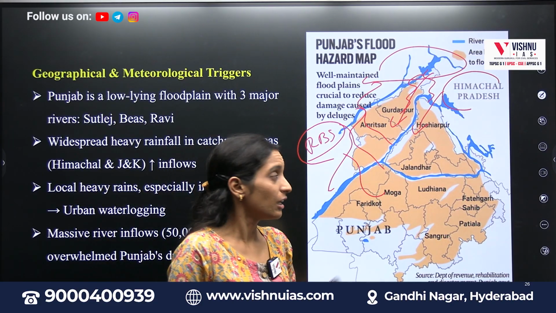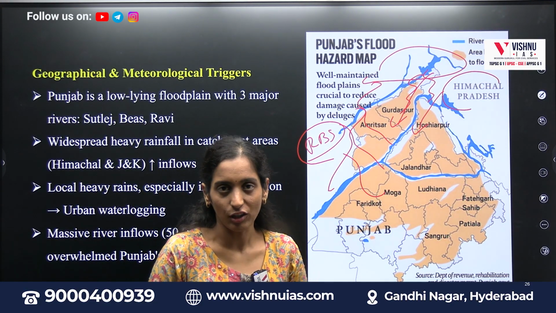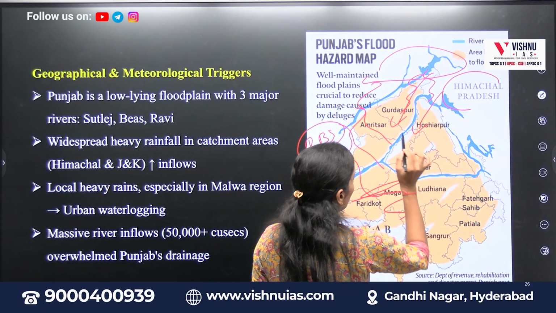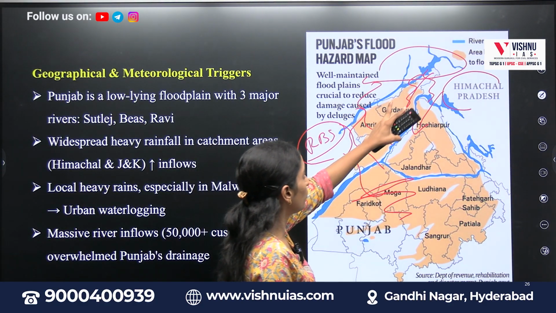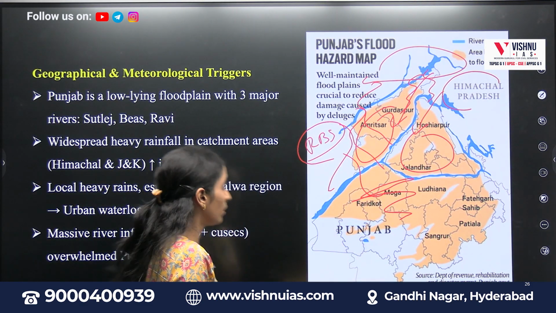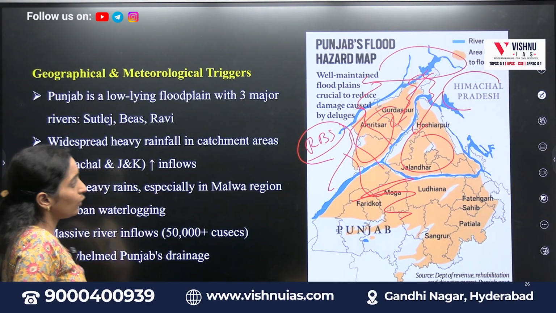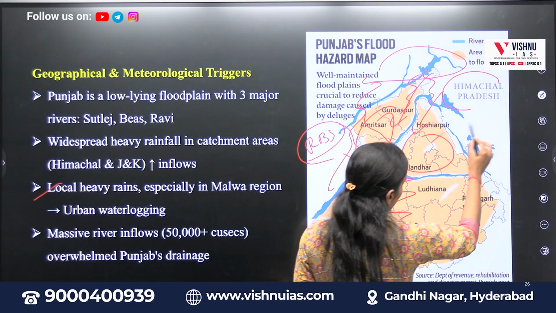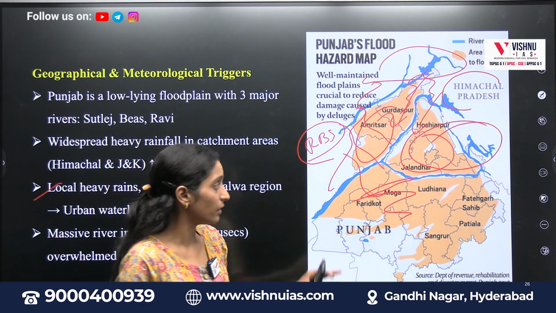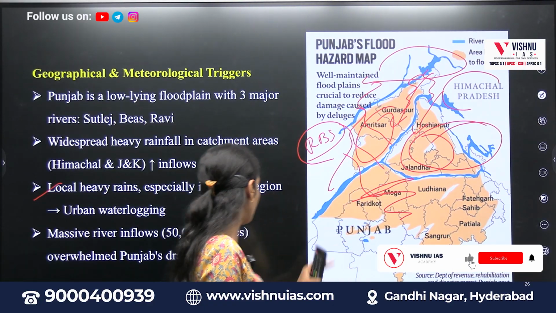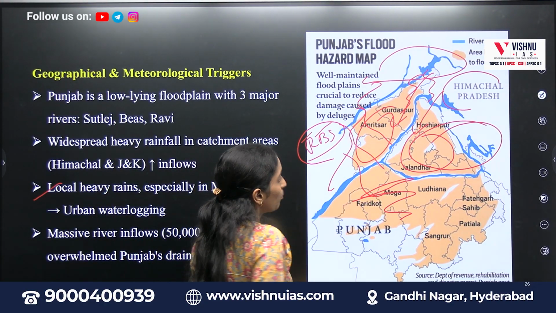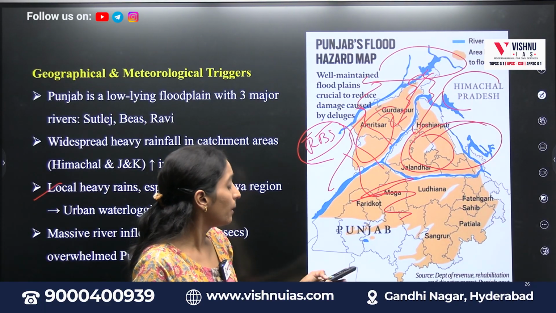Because of the dam issues and poor infrastructure management issues, that area, if you see, this whole yellow color area is liable to floods, and only the blue color area is river, and all these catchment areas, if you observe, are flood prone. And because of the local heavy rains in this region, Malwa, which is called the Malwa region because it comes under the northwestern part of India, this is particularly more prone to floods. And because of these rivers, Ravi, Beas, Sutlej, more inflow of water causes more floods in Punjab.